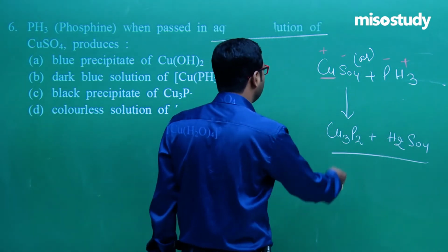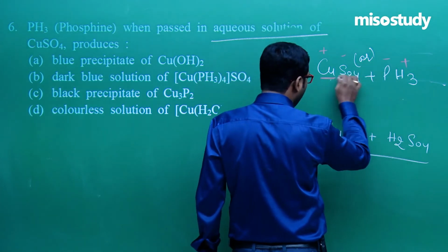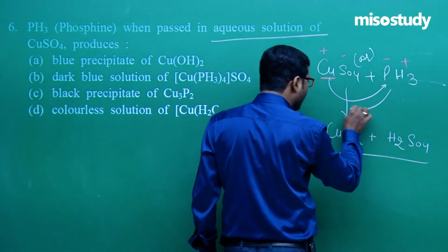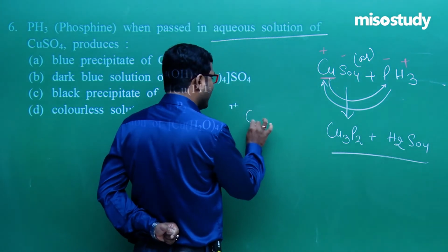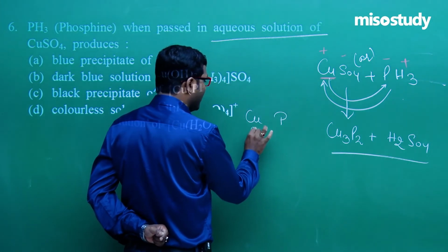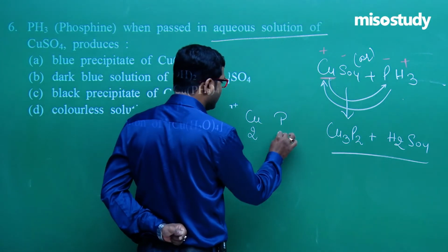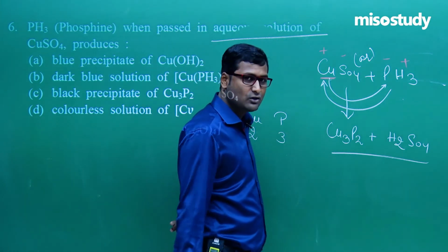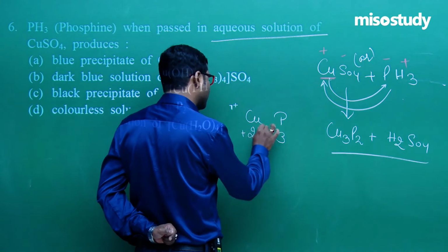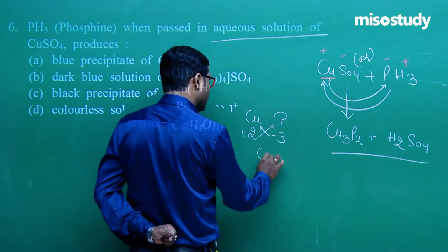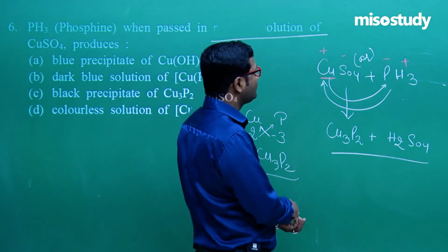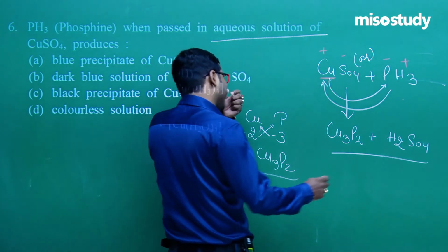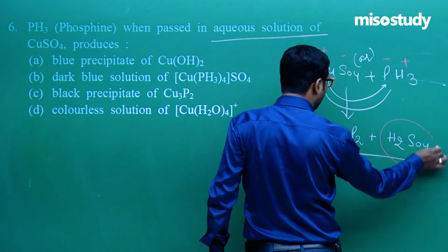Now Cu moves towards P. Copper is in +2 oxidation state and phosphorus has common oxidation state -3. The product is Cu3P2. Now hydrogen moves towards SO4, giving H2SO4.